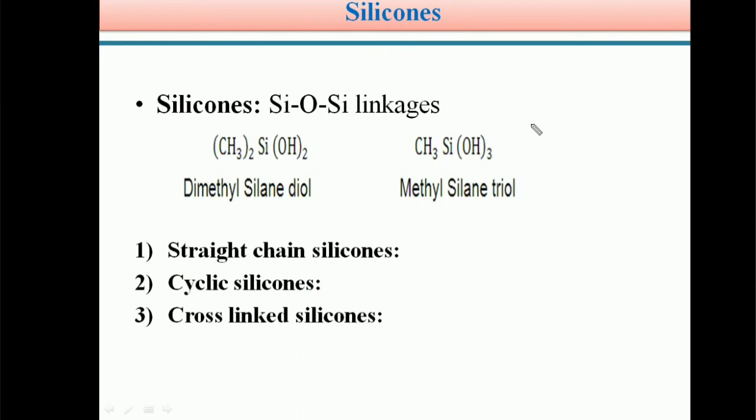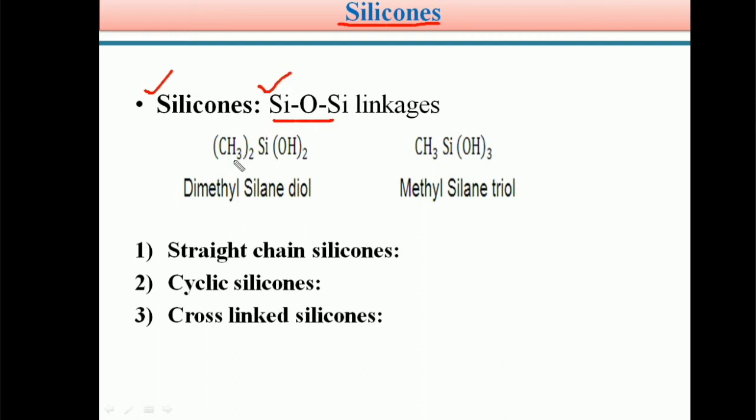Next important topic is silicones. Students, this is a very important one. So what are silicones? We can see in detail. Silicones have the Si-O-Si linkage. Organic silicon polymers containing Si-O-Si linkages are called silicones.